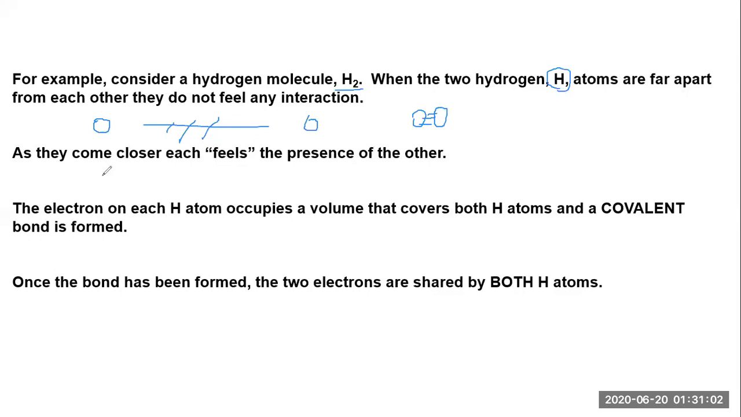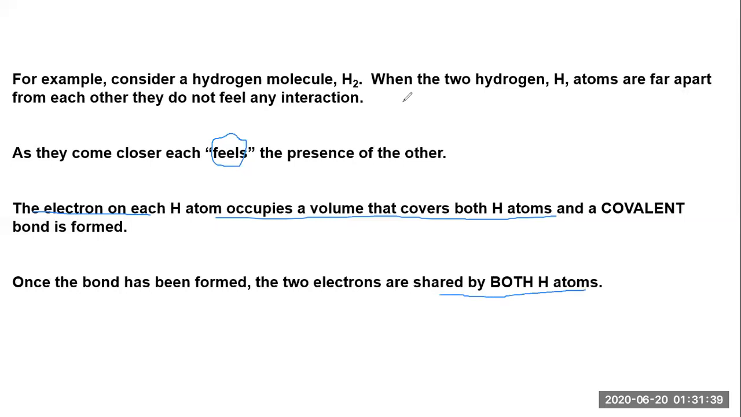As they come closer, they feel the presence of each other. So the electron on each hydrogen atom occupies a volume that covers both hydrogen atoms. What is this exactly? We will see here itself. Just reading first: it occupies a volume that covers both hydrogen atoms and a covalent bond is formed. Once the bond has been formed, the two electrons are shared by both hydrogen atoms.